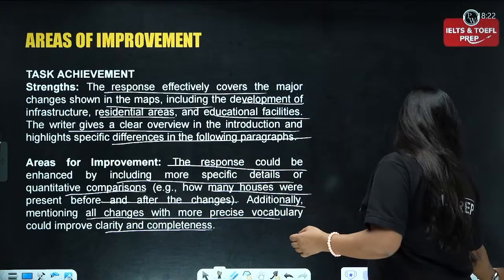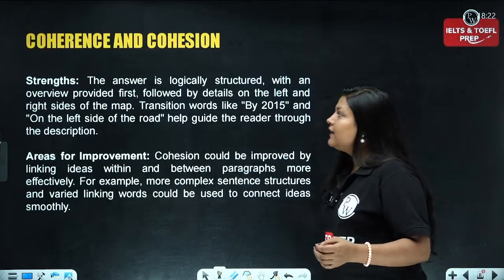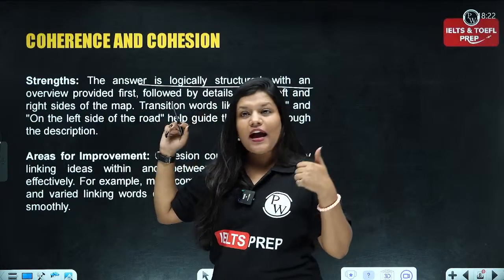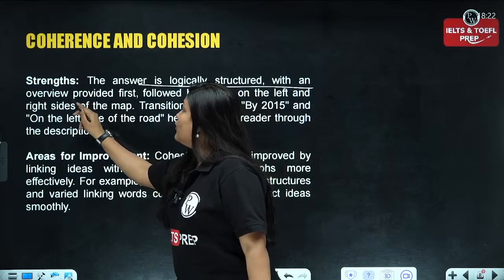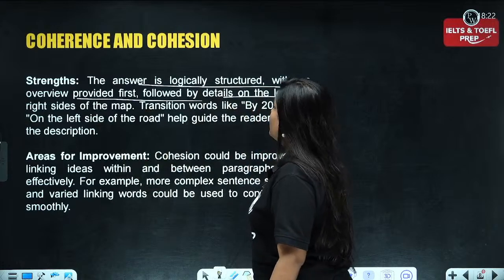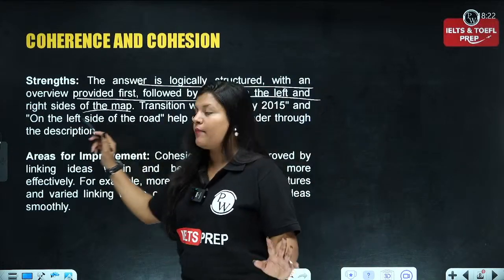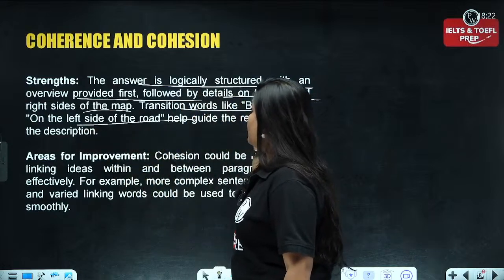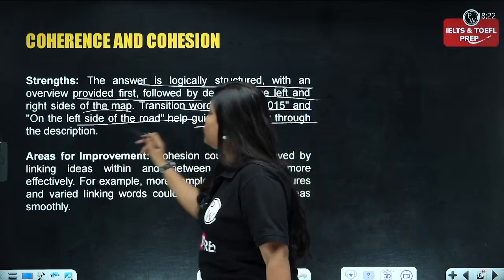Okay, now, let's have a quick look at coherence and cohesion. The answer is logically structured, as I already told you, with an overview provided first, followed by the details on the left and right side of the map. Transition words like by 2015 and on the left side of the road help guide the reader through the description.